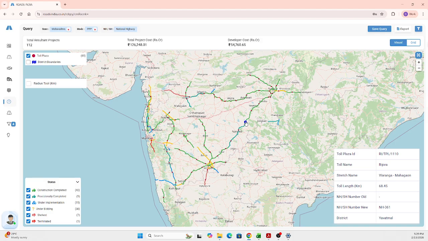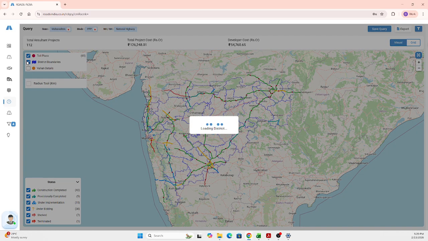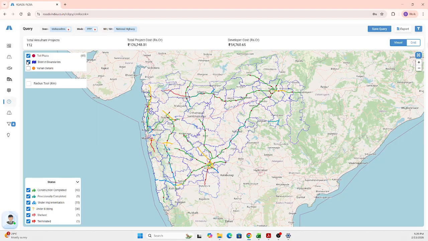I'll explain you in the further part. In the same way, you can also populate the district boundaries. So upon selecting the district boundaries, you can populate those and you can understand how well the project has traversed through multiple districts. So you get the complete idea about that.